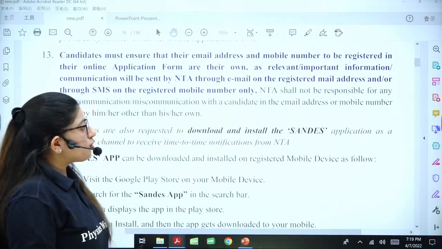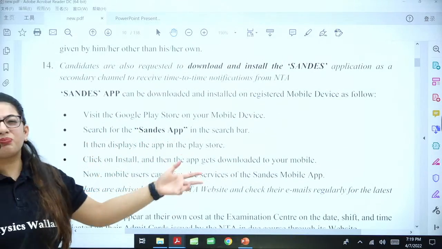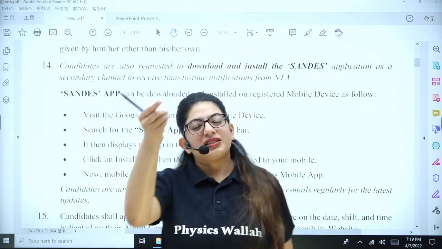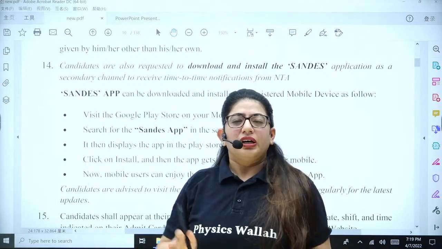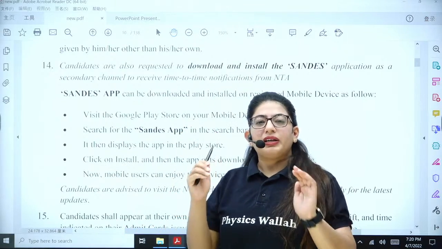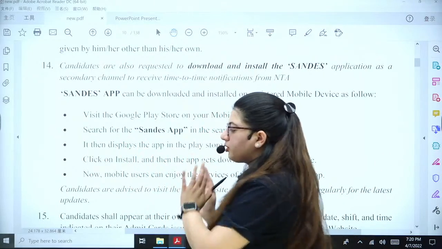Also download this app. They have suggested downloading the Sandesh app. It's quite simple. You all know how to download an app. Go to the Play Store, search for Sandesh, there will be an app, and you can download it. Now what's the use of this app? With this app, the government can send multiple messages or a single message to multiple people. You can get all the information here as well.